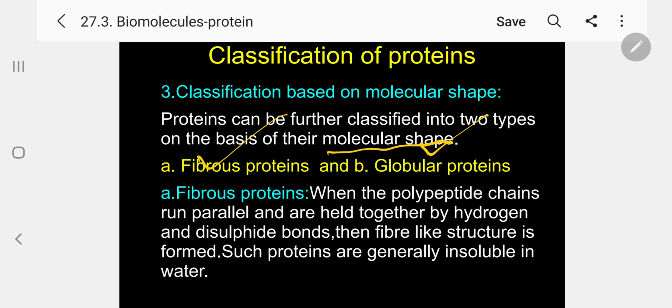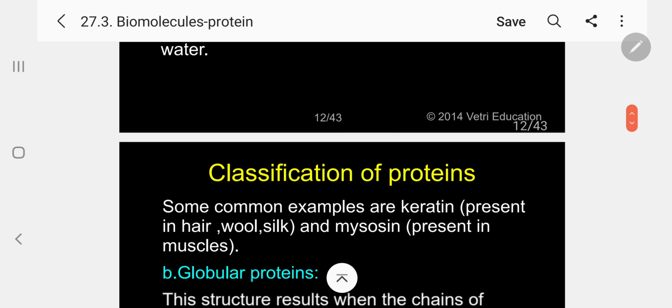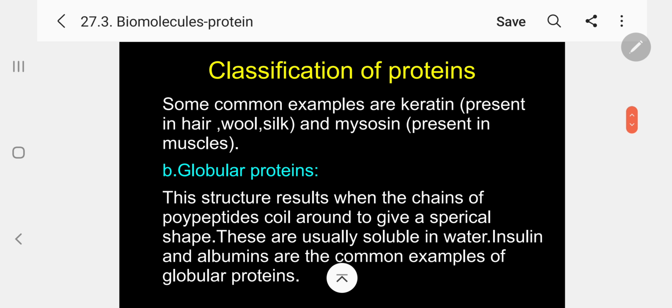What are fibrous proteins? When polypeptide chains run parallel and are held together by hydrogen and disulfide bonds, then a fiber-like structure is formed. Such proteins are generally insoluble in water. Please follow. Some common examples are keratin, present in hair, wool, and silk, and myosin, present in muscles. Globular proteins: this structure results when the chains of polypeptide coil around to give a spherical shape. These are usually soluble in water. Insulin and albumin are the common examples of globular proteins.